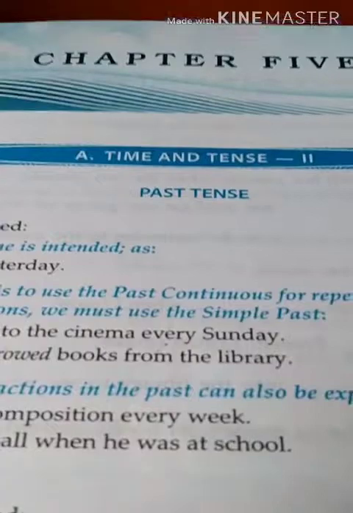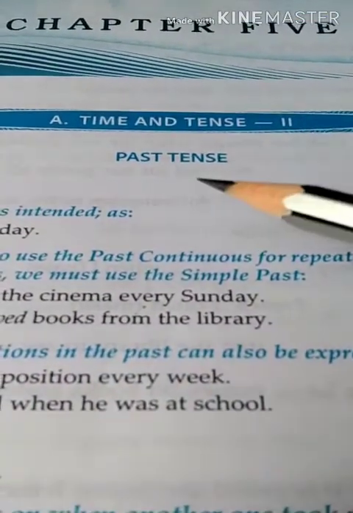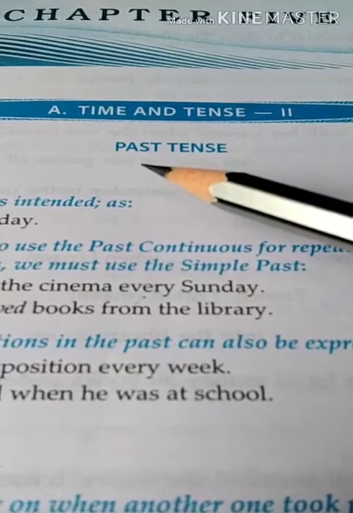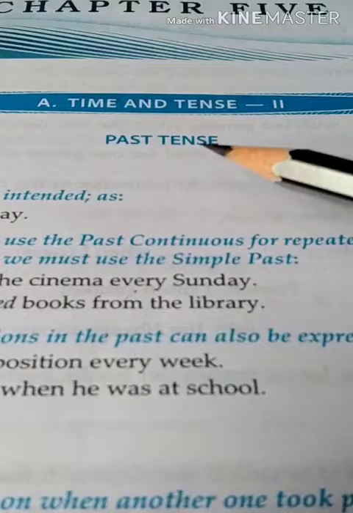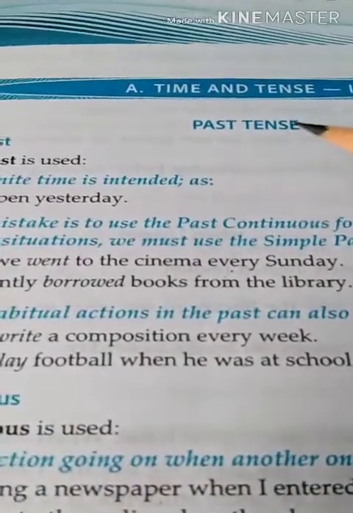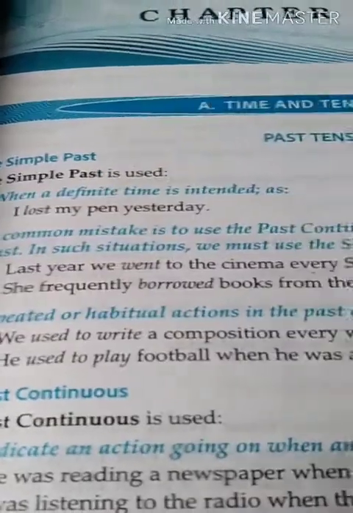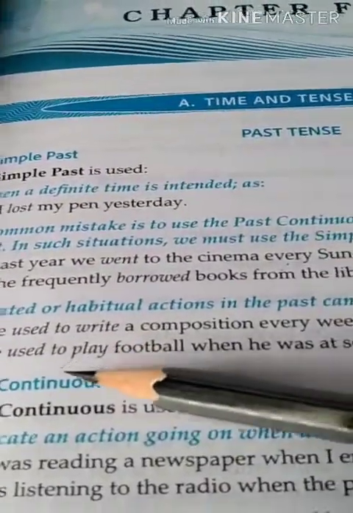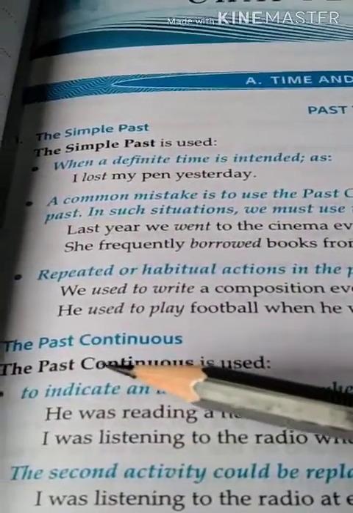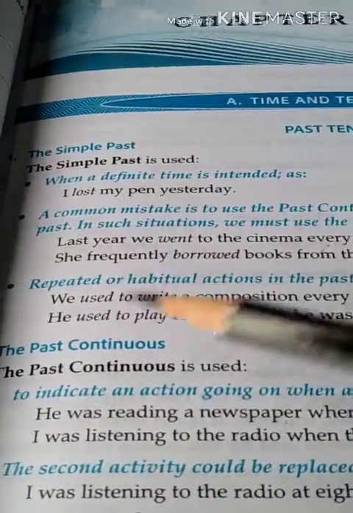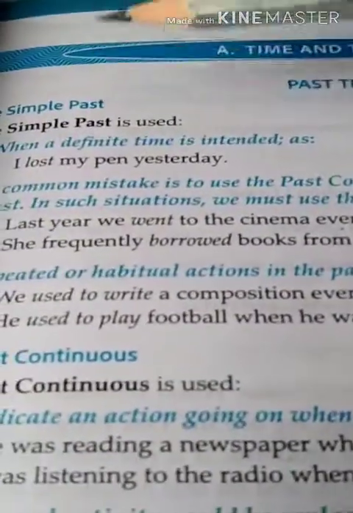Okay, so let us start with chapter 5, time and tense. This is the second part. In the second part, we are going to start with past tense. In the first part, we had done the present tense. In this part, we will do past tense. So see here, the simple past tense. This past tense is further subdivided. It is simple past tense, past continuous tense, past perfect tense, and past perfect continuous tense. So let us start with the simple past tense.